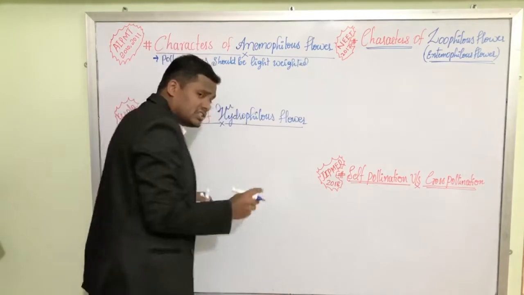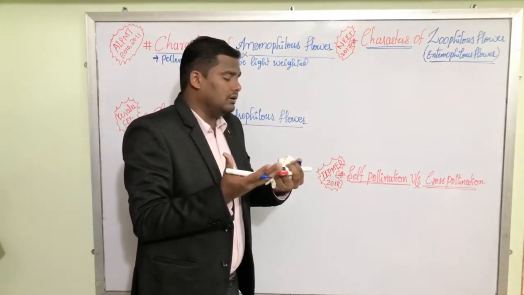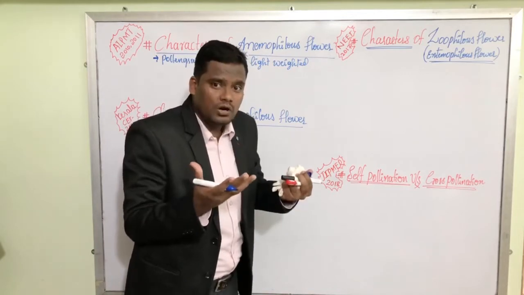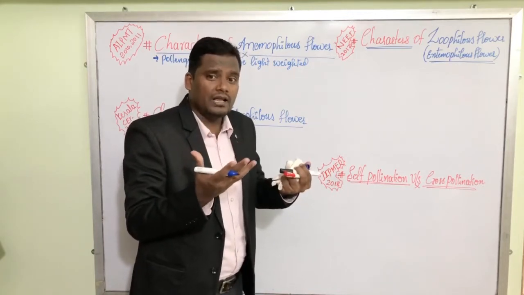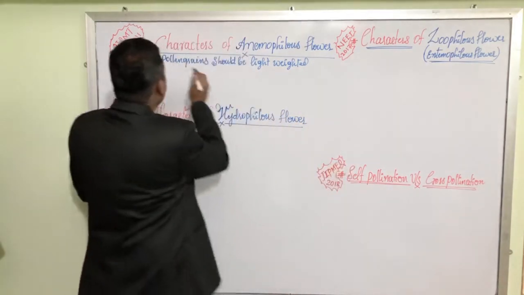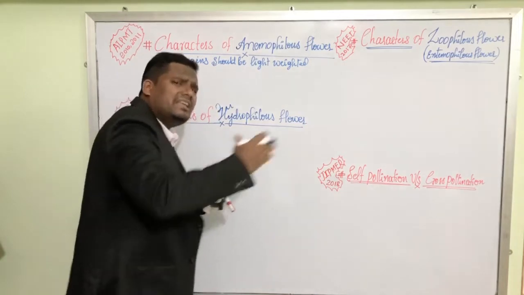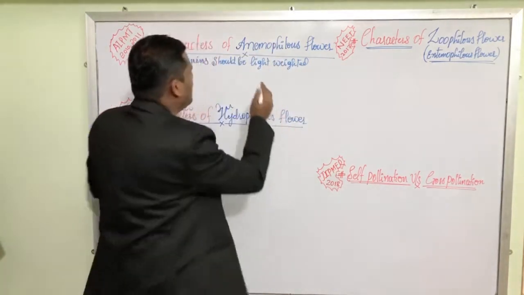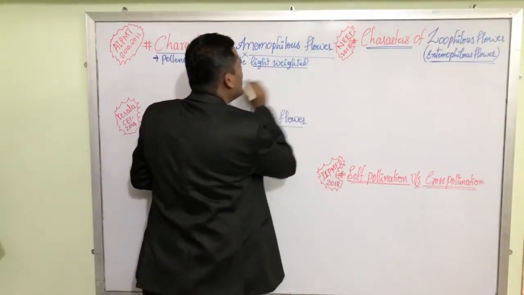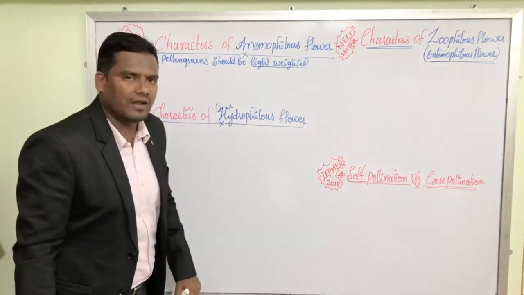If the pollen grains are heavy, suppose a pollen grain is 10 kg or 20 kg, can it fly in the air? Not at all. In the same way, if the pollen grains are light weighted, then they are easily carried by the wind current. That is why pollen grain should be light weighted. This is the first characteristic feature of Anemophilous flowers.